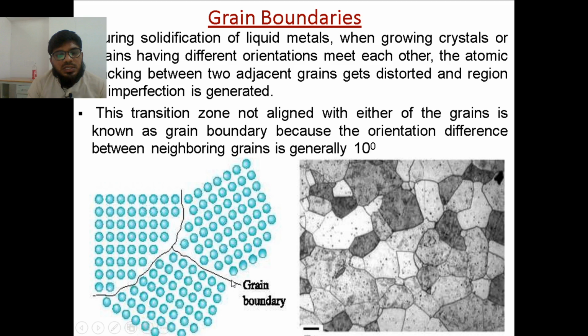Instead of being parallel, there will be a small deviation in each and every line. So next is twin boundaries. A shear force causes atomic displacement such that the atoms on one side of the plane mirror the atoms on the other side. So they are mirror images; here it is 3, and here it will be 3, so that way it will be exactly twinned. They have not shown it properly here.